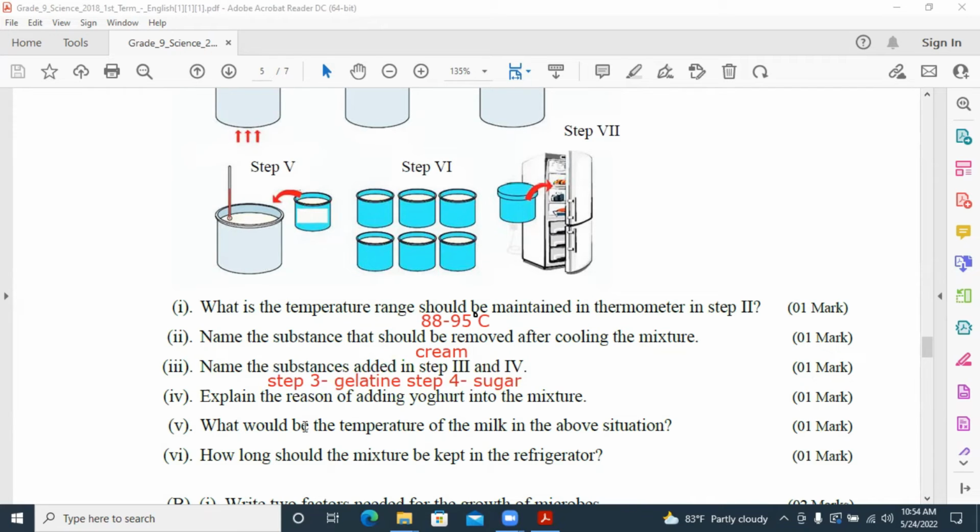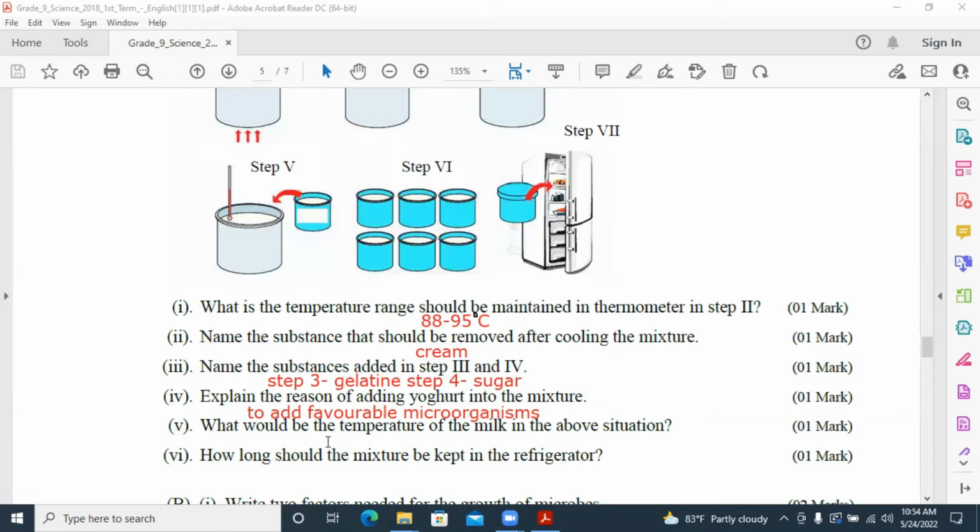Explain the reason for adding yogurt into the mixture. We are adding culture yogurt to the mixture to add favorable microorganisms. What would be the temperature of the milk in the above situation?